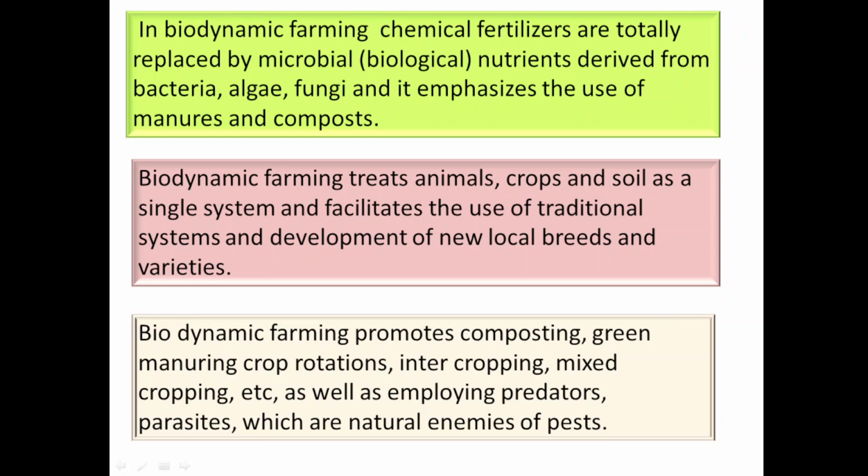Intercropping means one crop is taken with another alternate crop, a few lines of one crop alternating with another crop. In this way it will also increase soil fertility, as well as be helpful in pest control. Mixed cropping or intercropping will be helpful in pest control, as well as employing predators and parasites, which are the natural enemies of the pest.